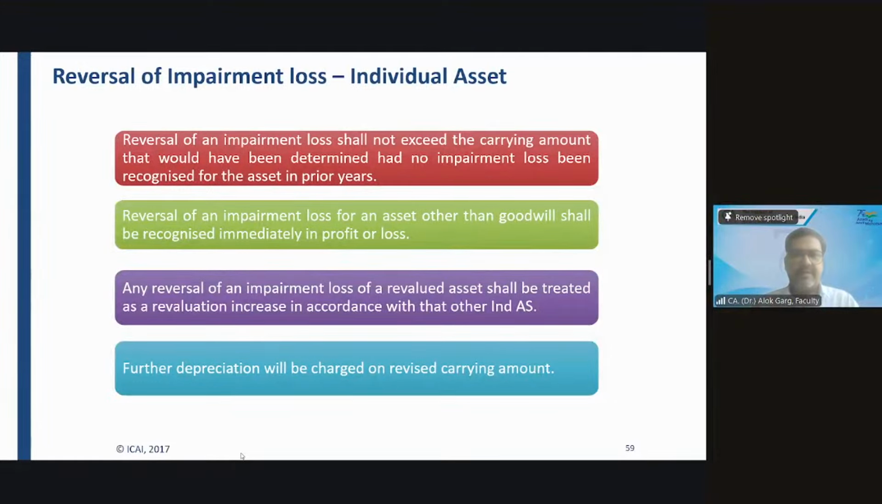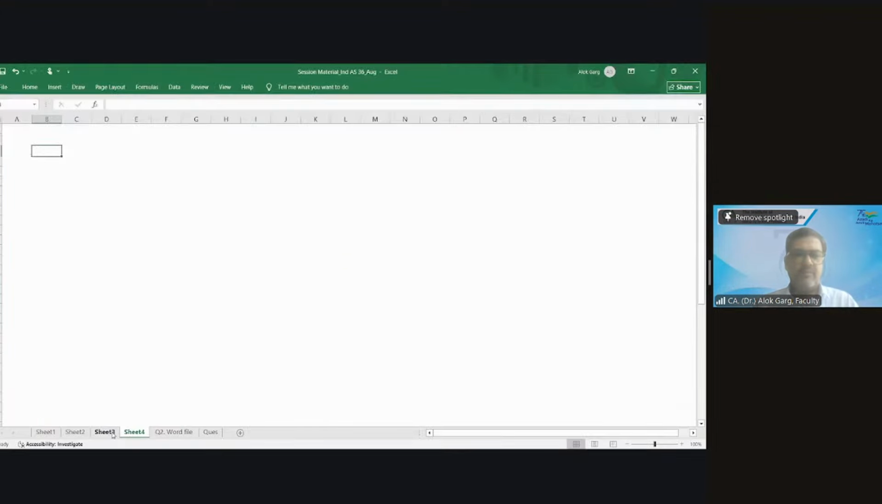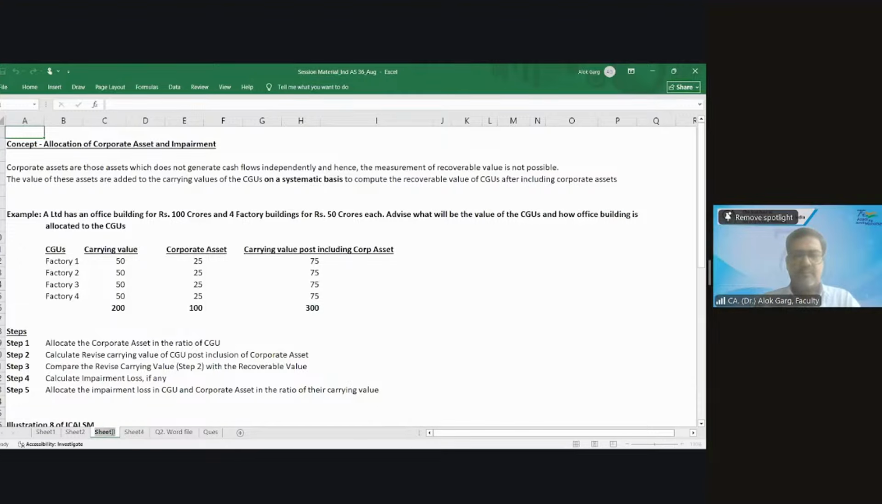I hope my Excel file is visible. Is it visible now? Yes, sir.